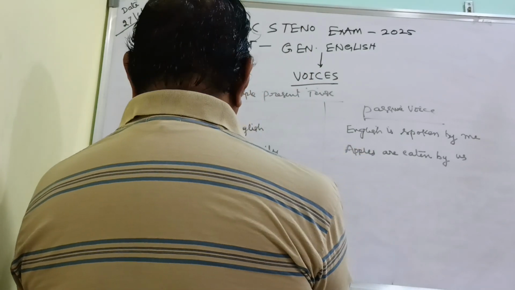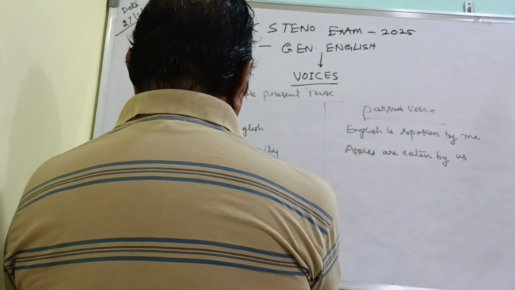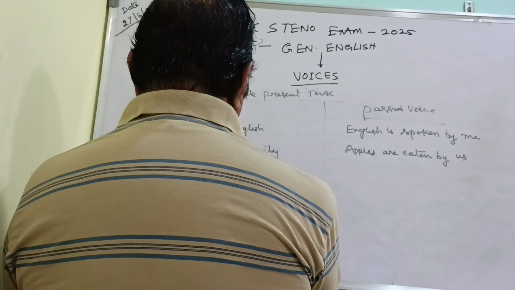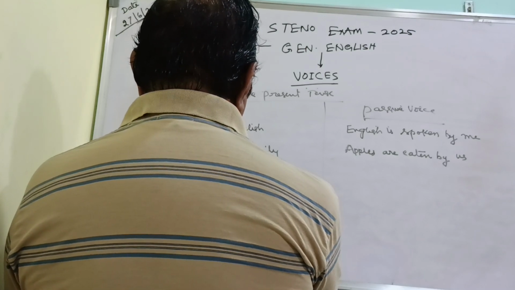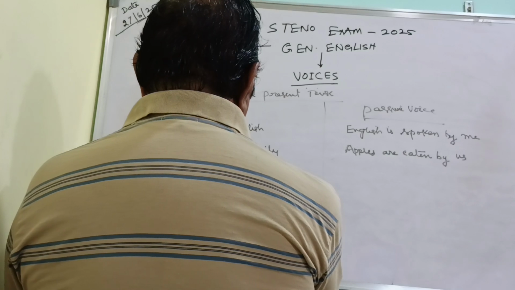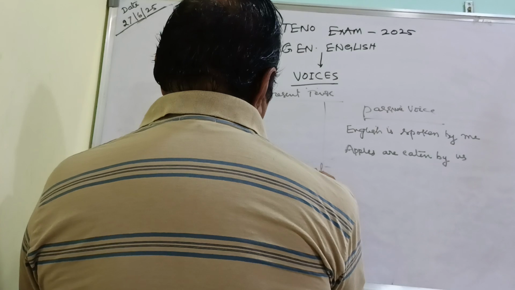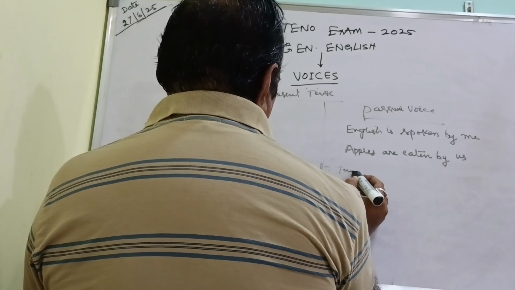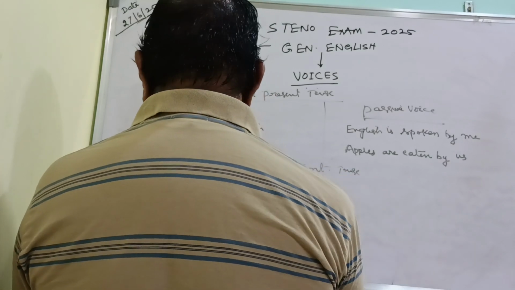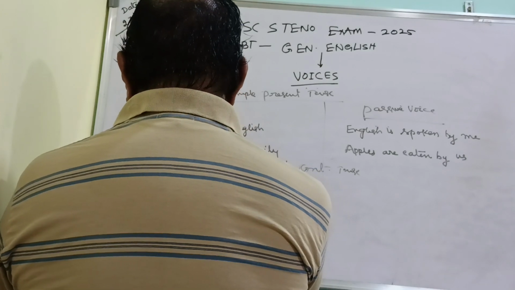Then coming to present continuous tense.